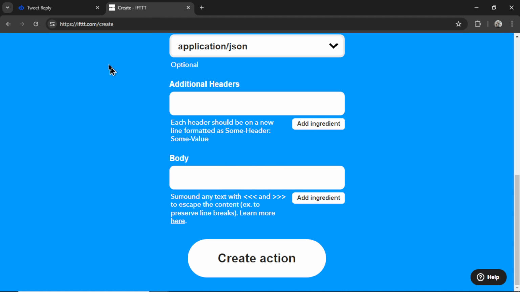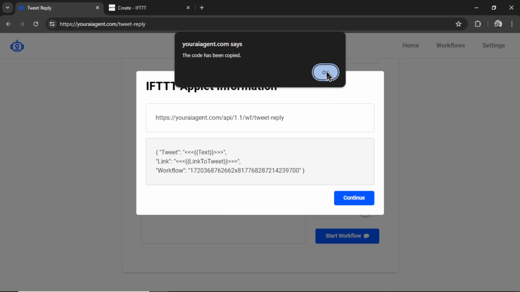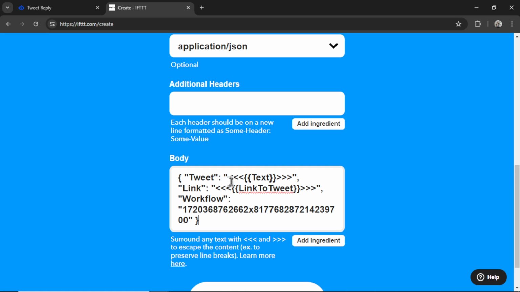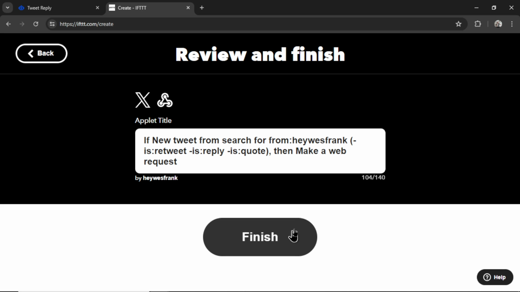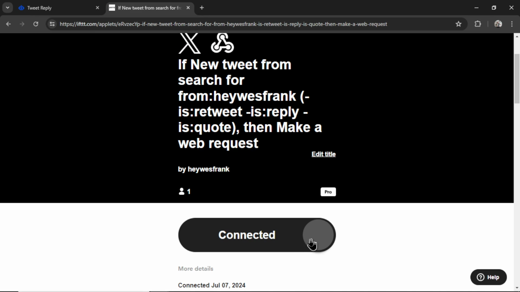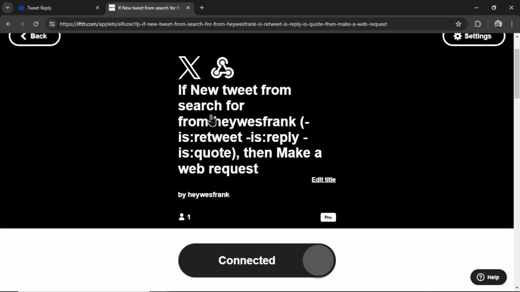For the body, go back to your AI agent, copy this text here. It's dynamic with the workflow number. So click this, then OK, paste it into the body. Don't worry about all of this. It just means it's dynamically grabbing the tweet and the link to the tweet so we can reply to it. Then click create action and then continue and then finish. There we go. Now it's connected. Now it's running and live. And whenever this profile tweets, it's going to reply to it.